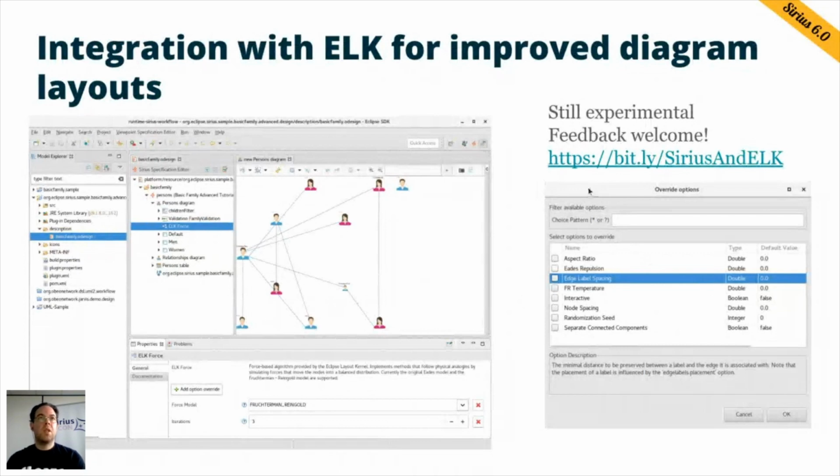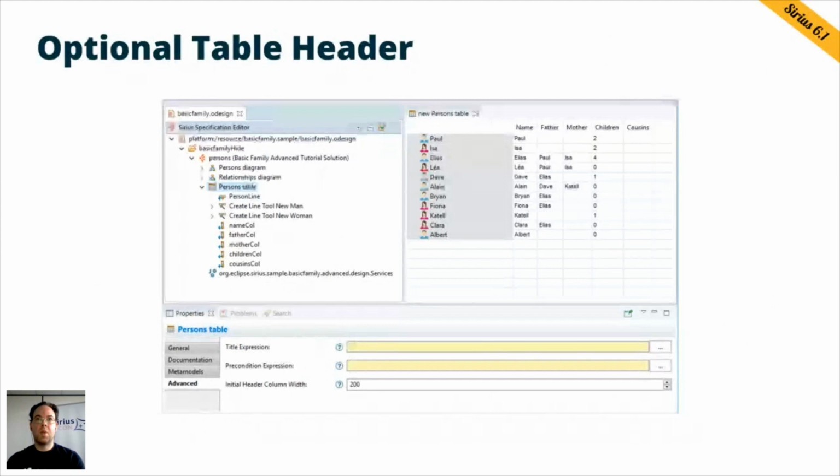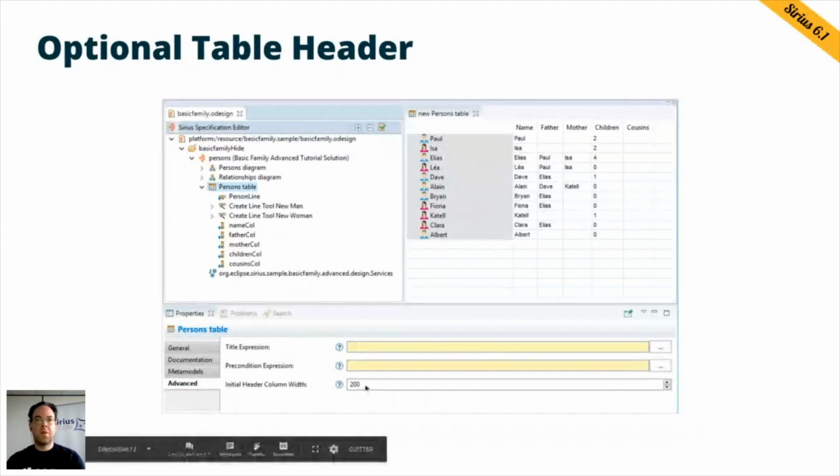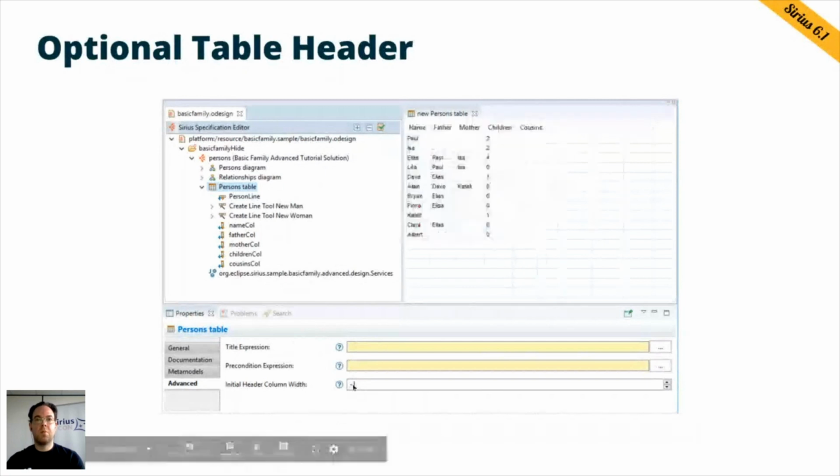In 6.1, we've added the capability to hide the table header. So the header is a gray area visible here on this table. It's an important feature to have when you have complex tables with sublines and sub-sublines, etc., because it serves to navigate inside those. But when you have a very plain table, it was always a little bit ugly. So now, starting from 6.1, the specifier can select a special value here, -1 as a column width. And for simple tables, you get a much cleaner look.